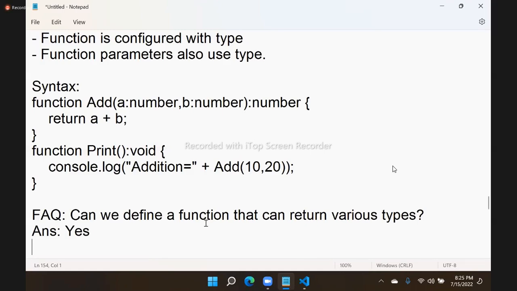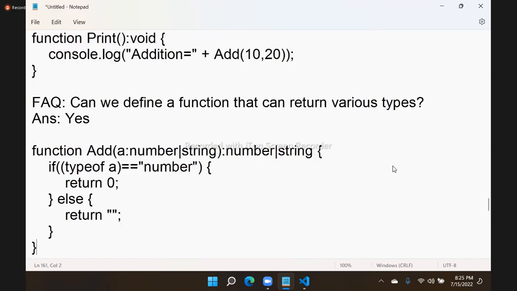In that case, a lot of things are missing in TypeScript, right? And sometimes they need such concepts in React, then they face problems. That's the reason you have to know a little bit of depth about TypeScript. So you need to understand how these various return types are defined, and you can configure multiple.